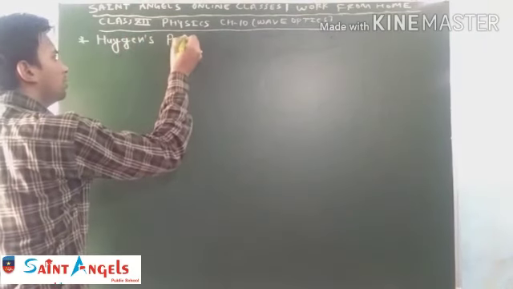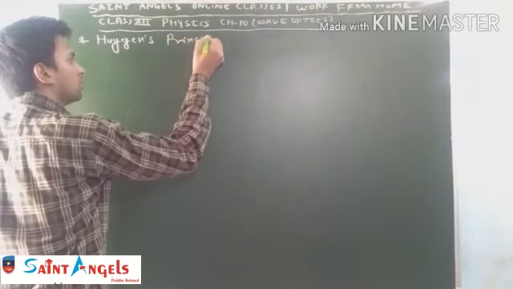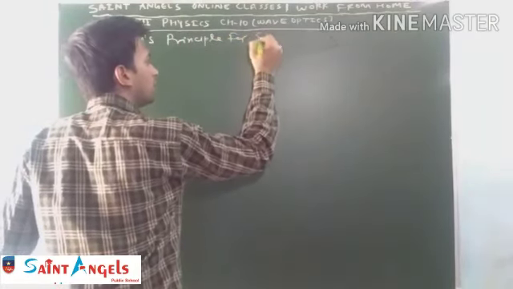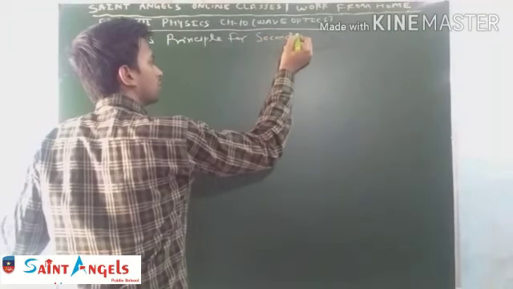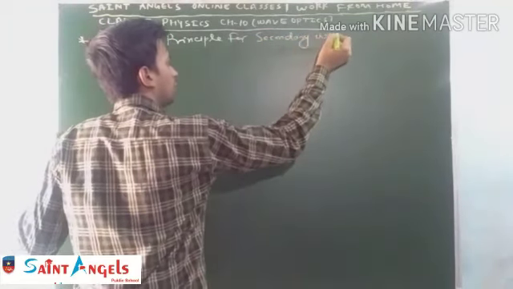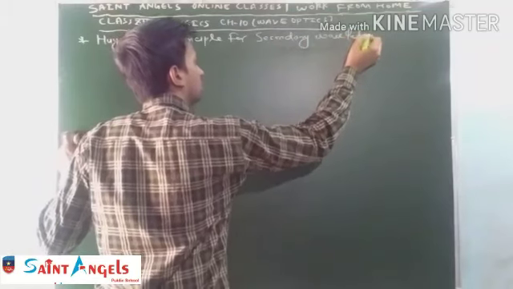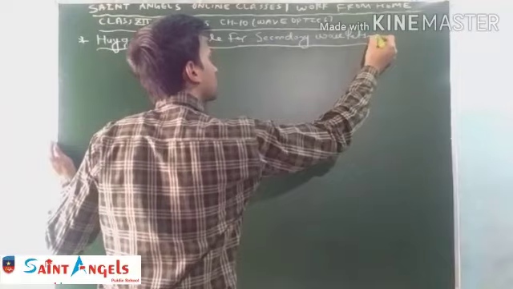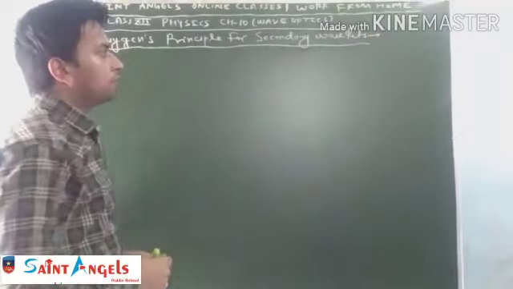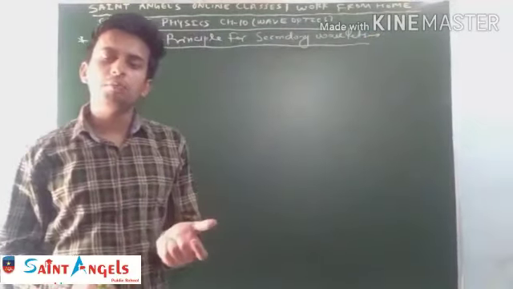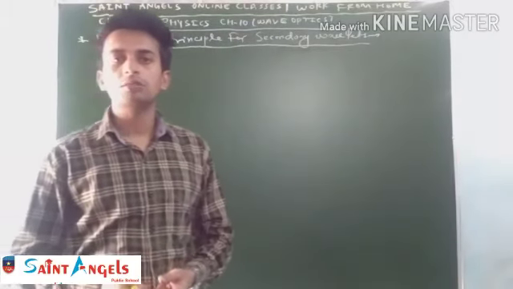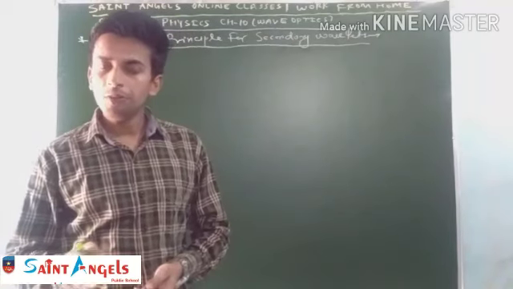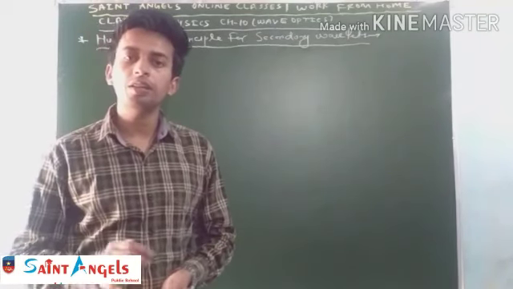Huygens principle for secondary wavelets. Student, basically Huygens gave a method or geometrical construction to obtain the new location of a wavefront if its previous location is given.